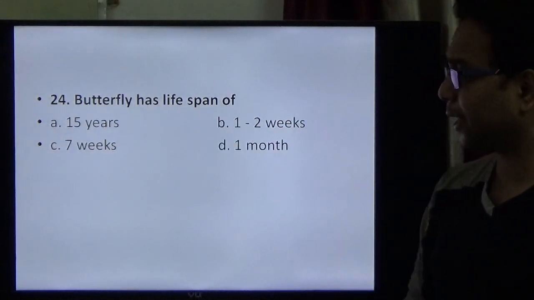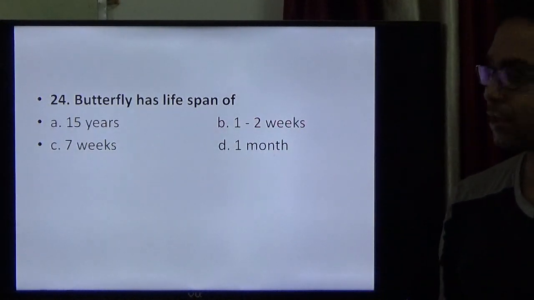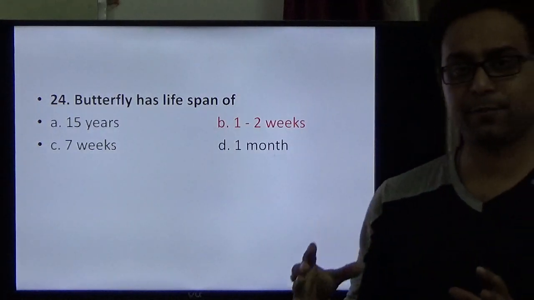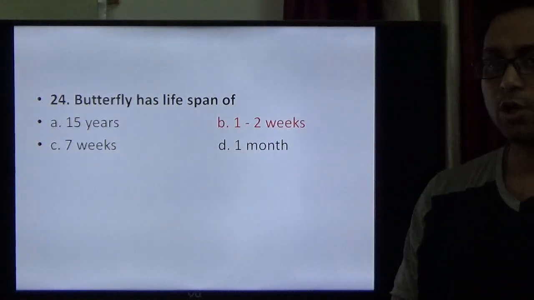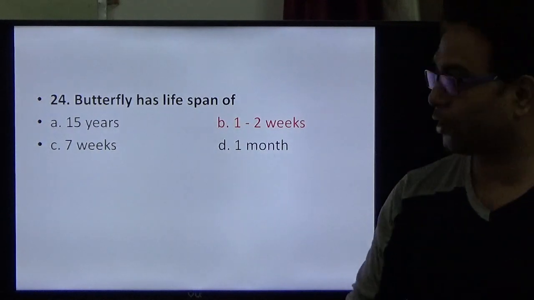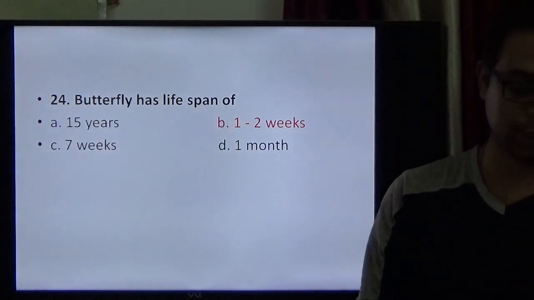Butterfly lifespan, a very easy question: 1 to 2 weeks. It is written in the NCERT book also, so it is very important from the NEET point of view. So 24, B is the right option.